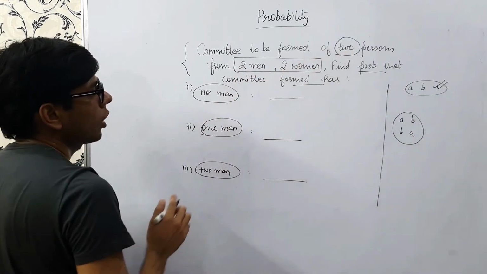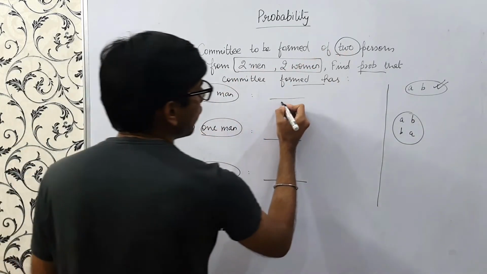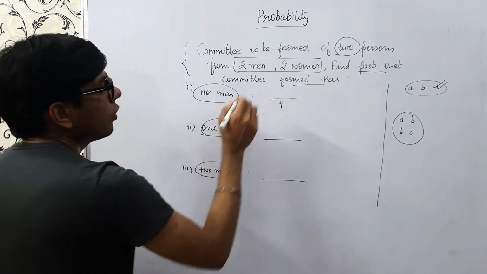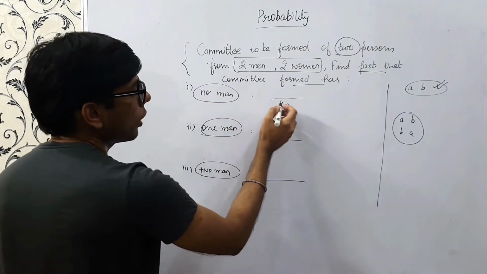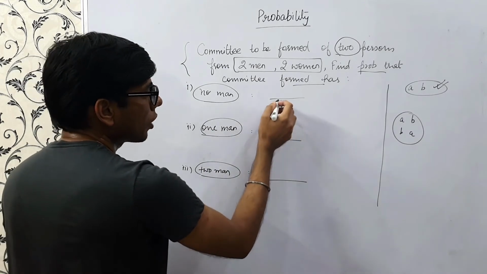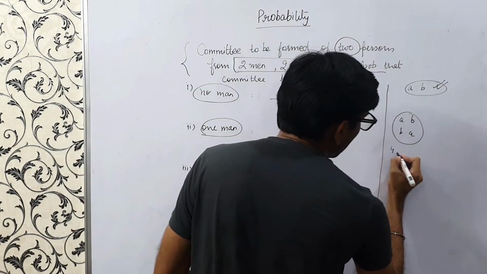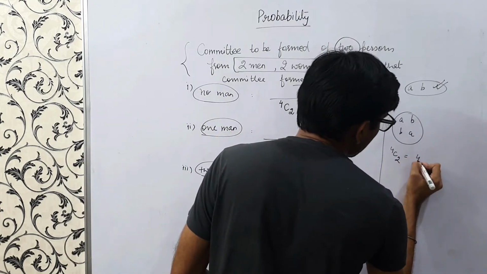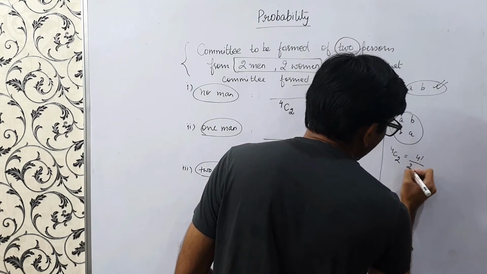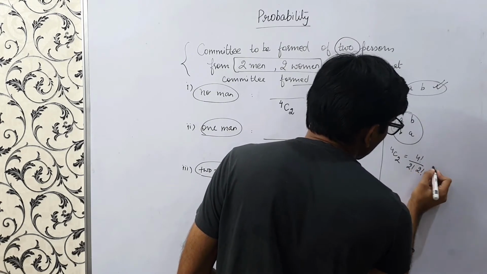So in total we have 4 people and we have to select 2 out of them. So this is 4C2. What does this mean? There can be 4C2 ways to calculate the total number of selections. So 4C2 is nothing but 4 factorial by 2 factorial, 2 factorial, right?